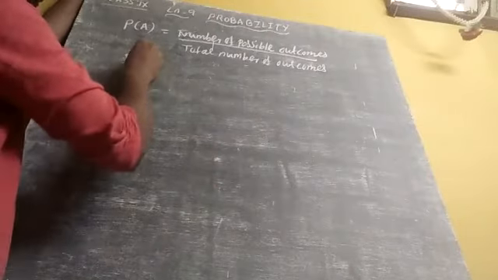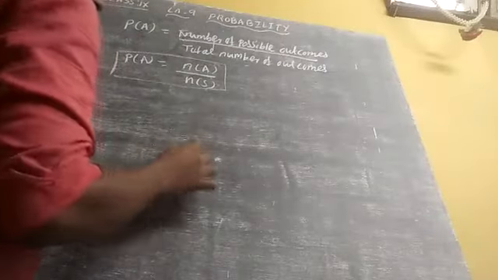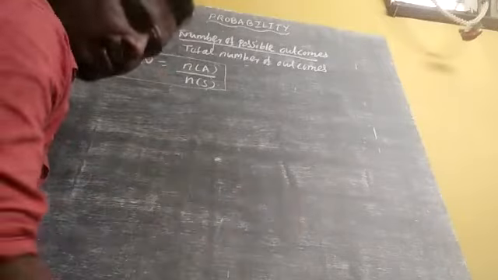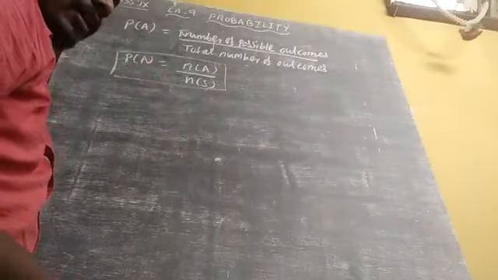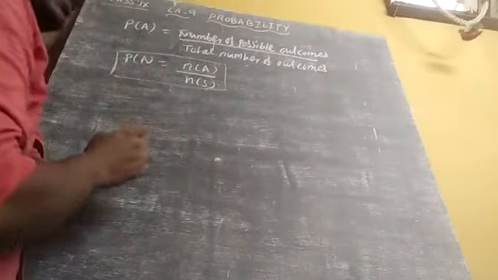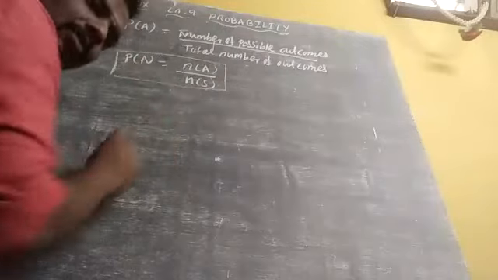Now P of A equal to N of A by N of S, where A is called some event. For example, I am tossing a coin. We have to write the sample space. Sample space means what are the possibilities we can get.